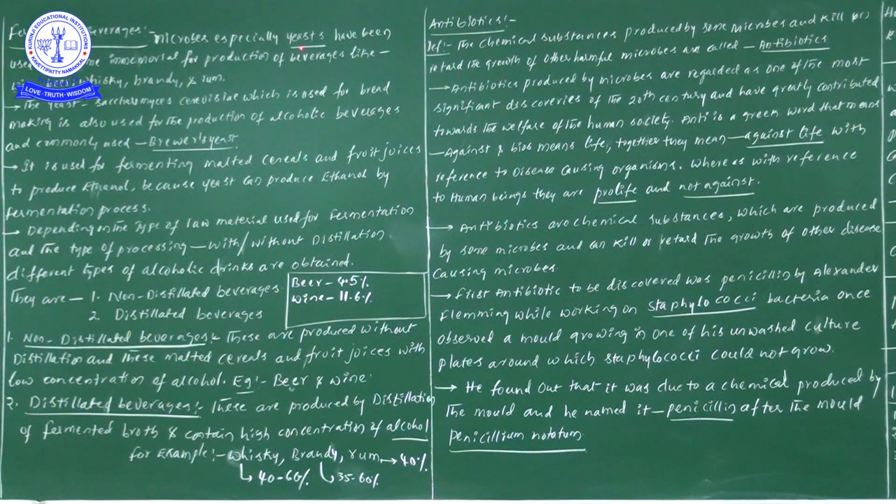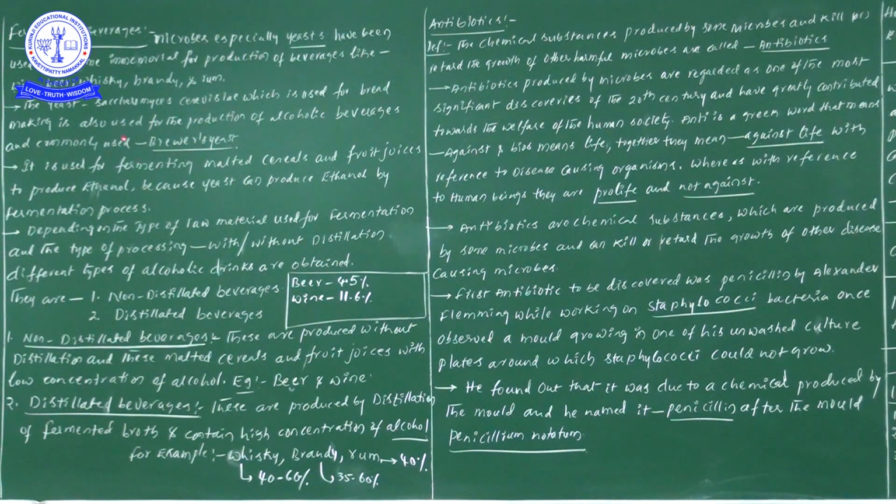So the first point is yeast can be considered as unicellular fungi. Yeast belongs to the Ascomycetes class, and the scientific name of this yeast is Saccharomyces cerevisiae. Now by using this yeast, what types of beverages can we produce? Try to learn this entire order by heart: wine, beer, whiskey, brandy and one more is rum. So there are different types of beverages.